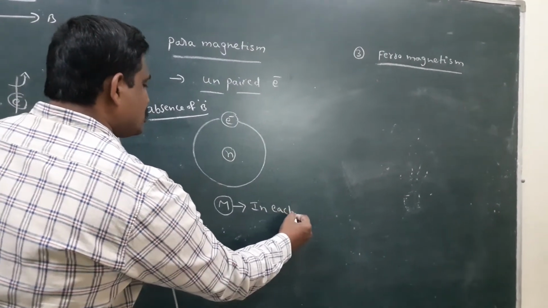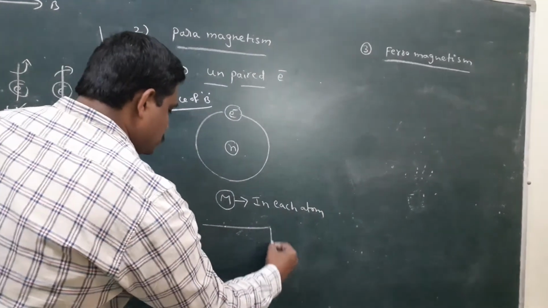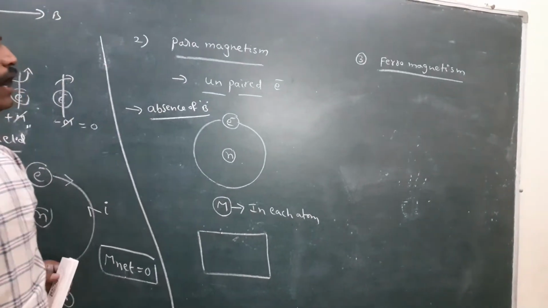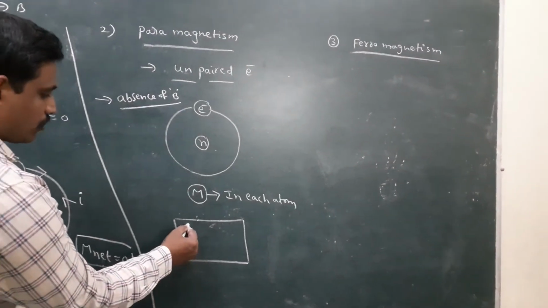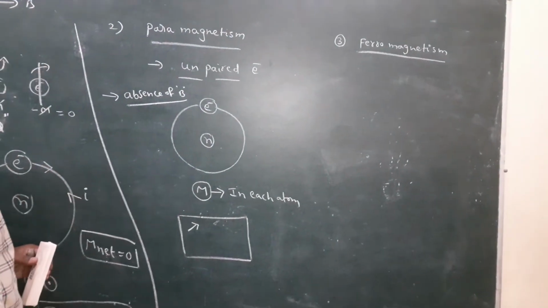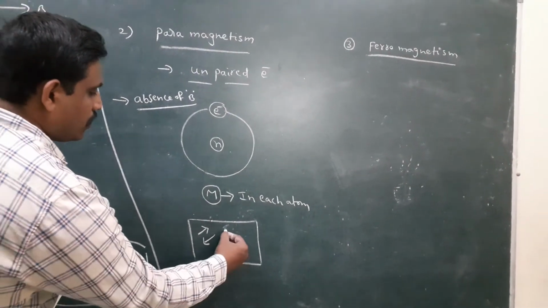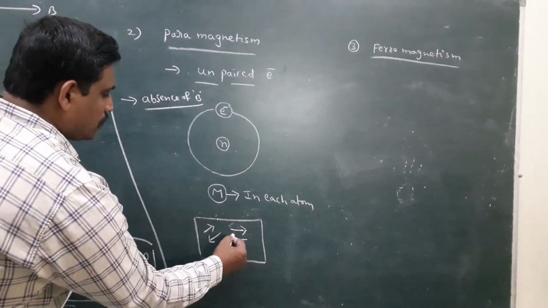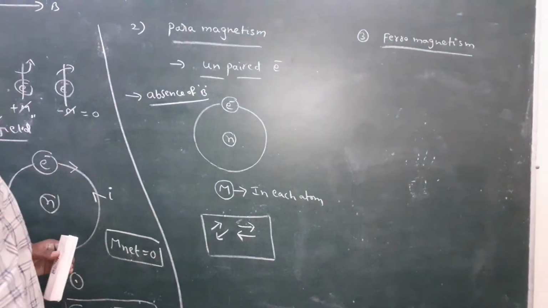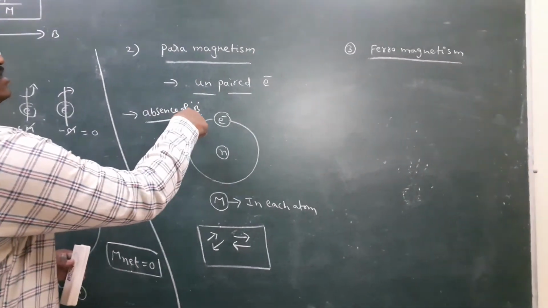But the substance contains a large number of atoms. This is one atom's magnetic dipole moment, this is another atom's dipole moment, and here another atom's dipole moment. Each atom contains a magnetic moment in the absence of a field.